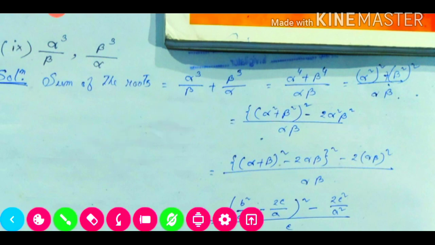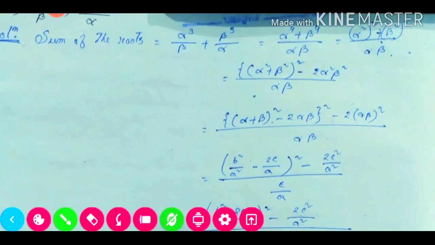Now again we are able to break the formula in this portion. This is our a square plus b square. So the a square plus b square formula is our a plus b whole square minus 2 alpha beta, and this whole square. Minus will be our 2 alpha beta. This one together we are writing as alpha beta whole square. Now we'll put the values.